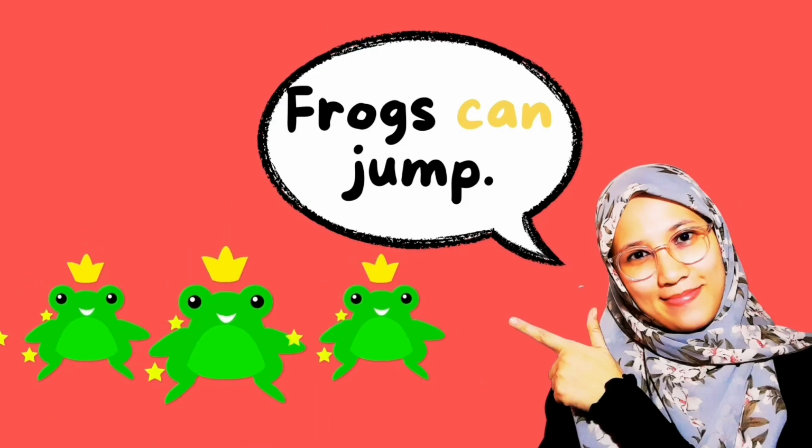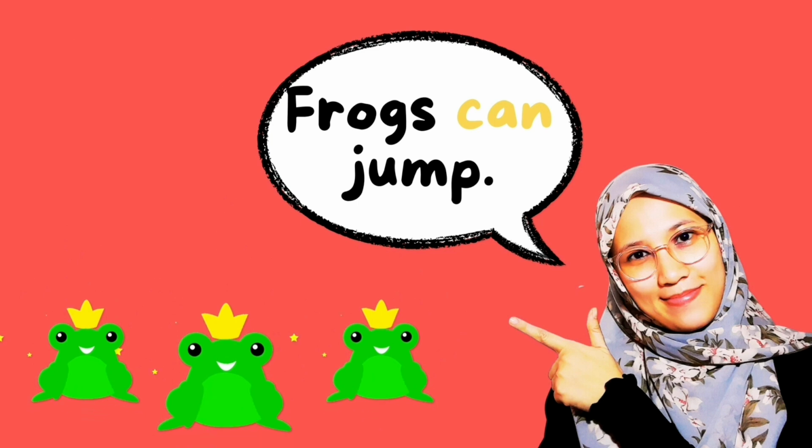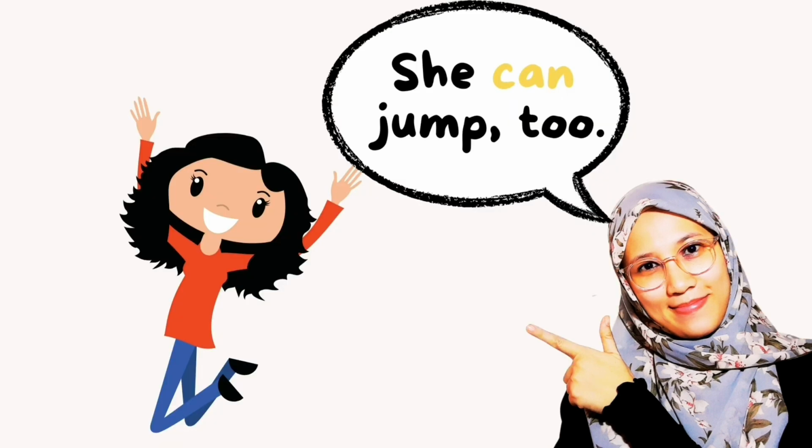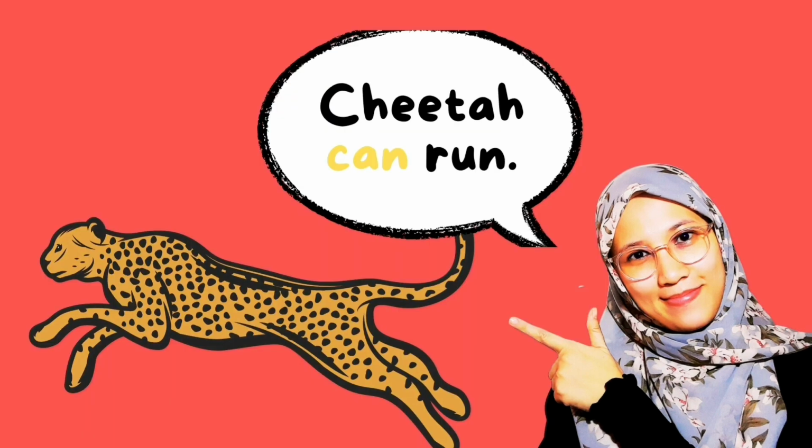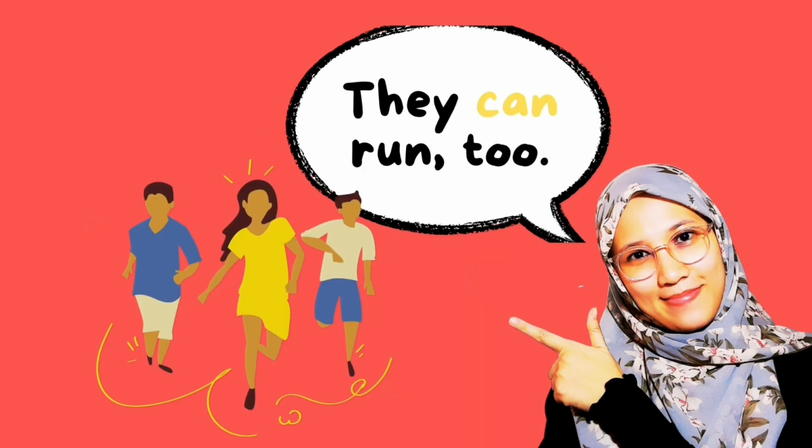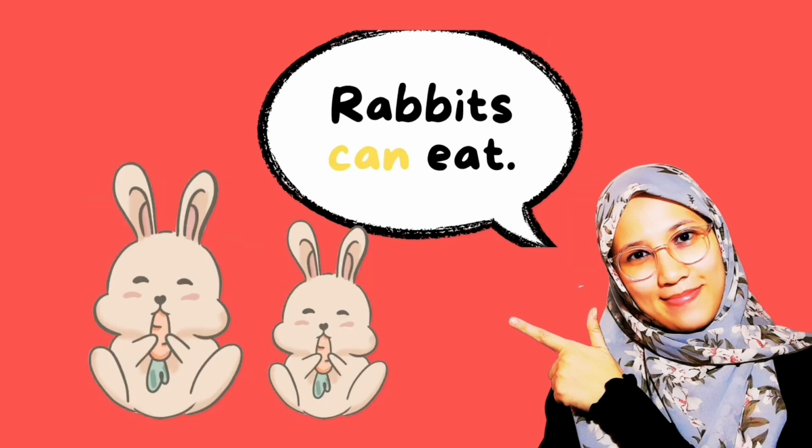Frogs can jump. They have the ability to jump. She can jump too. She has the ability to jump. Cheetah can run. Cheetah has the ability to run. They can run too. They have the ability to run.